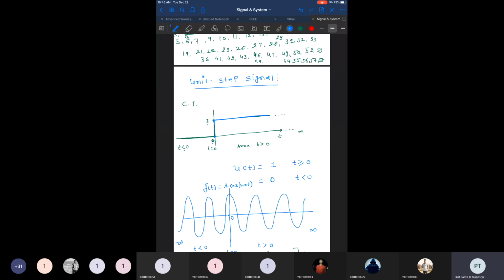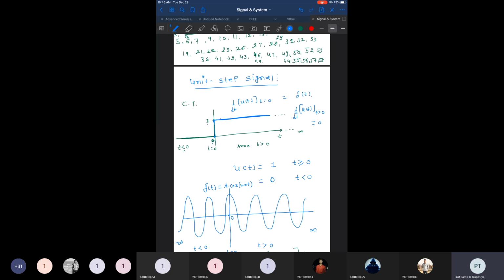So if I take the differentiation of u of t, at t equal to 0 you get the unit impulse signal. But for all the points where t is greater than 0, the unit step function becomes a constant, and if you take the differentiation of any constant value, you get 0.